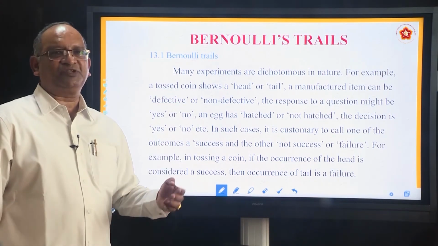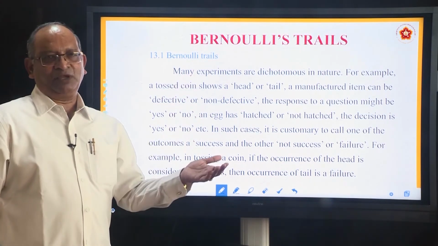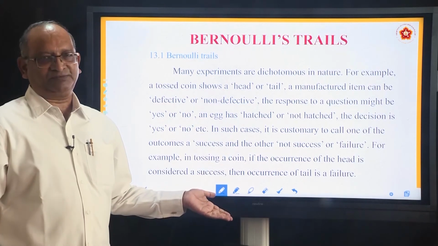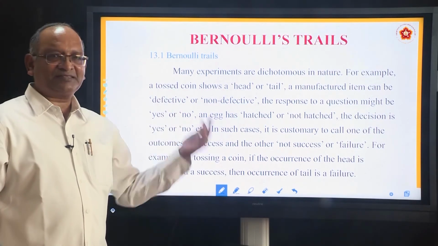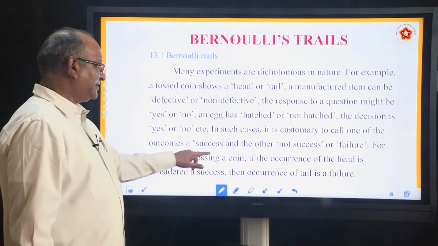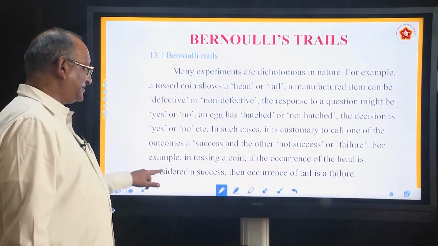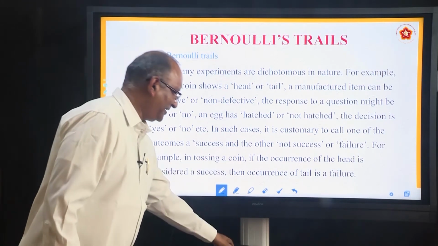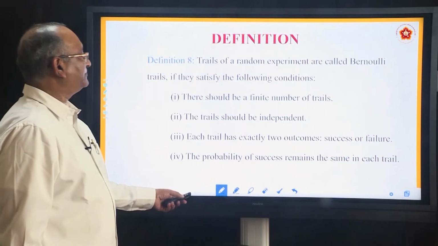In all such situations, if you get a head, we say I have won. If you get tail, you say you have lost. Okay? So basically, one is called success, another is called failure. For example, in tossing a coin, if the occurrence of head is considered as success, then the occurrence of the tail is called failure.